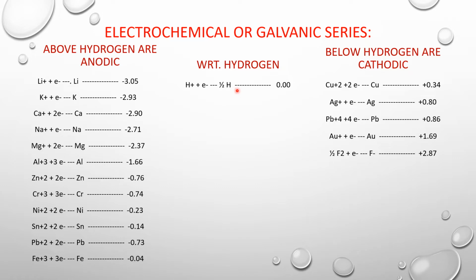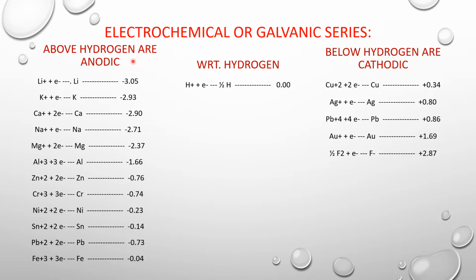Before studying the factors affecting rate of corrosion, let us know about the electrochemical or galvanic series. Electrochemical or galvanic series is the series of the metal ions which are arranged in the increasing order of their standard reduction potential values.